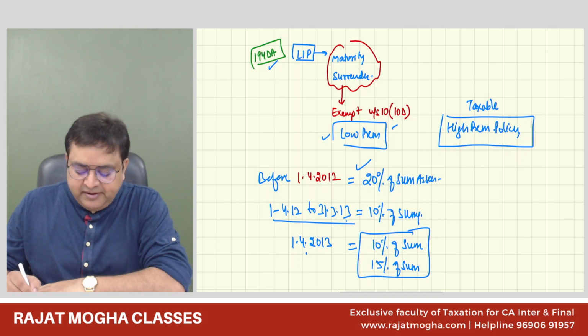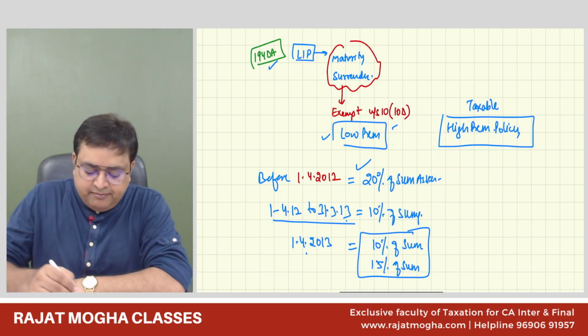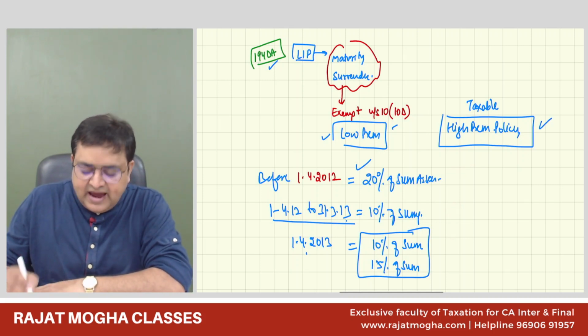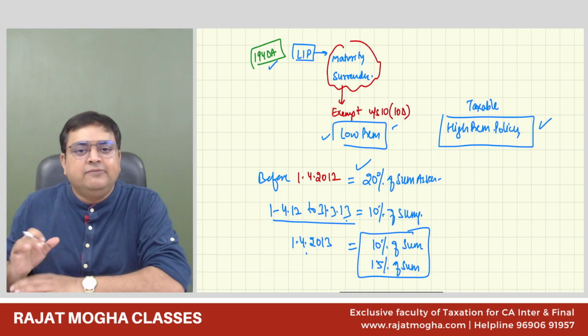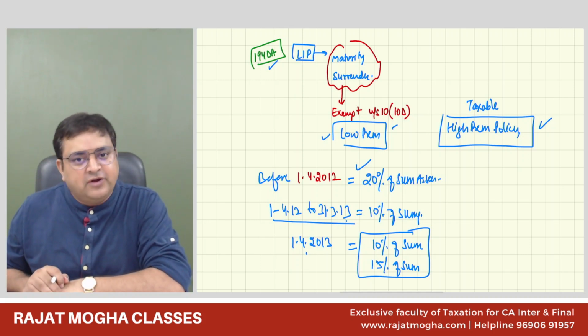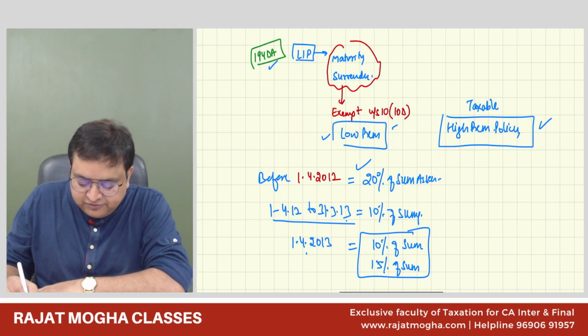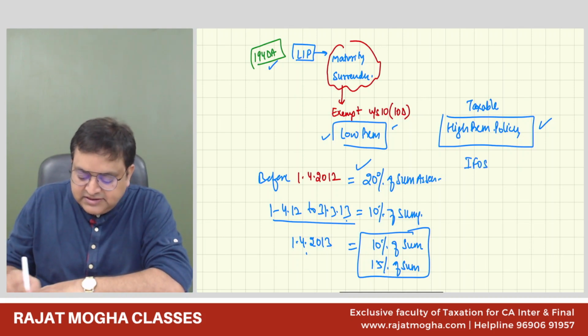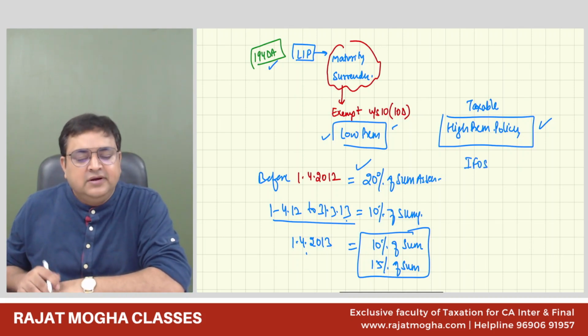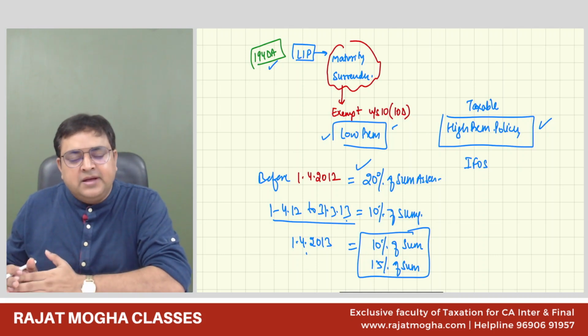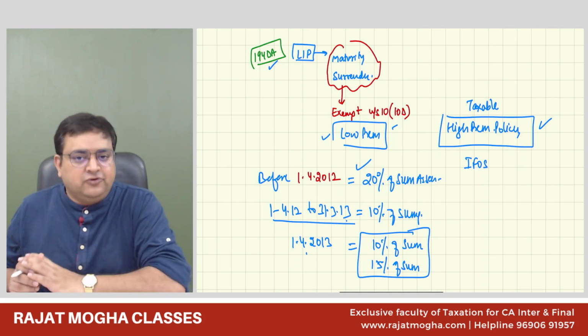But if the premium is more than this amount, it's a high premium policy. And whenever you receive the amount, it becomes your IFOS income. And since it becomes your IFOS income, that is the reason we have done this in IFOS, that it will become your IFOS income. And on this income, we will deduct the TDS also.